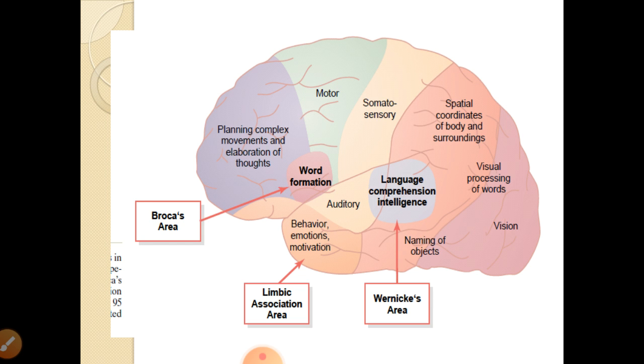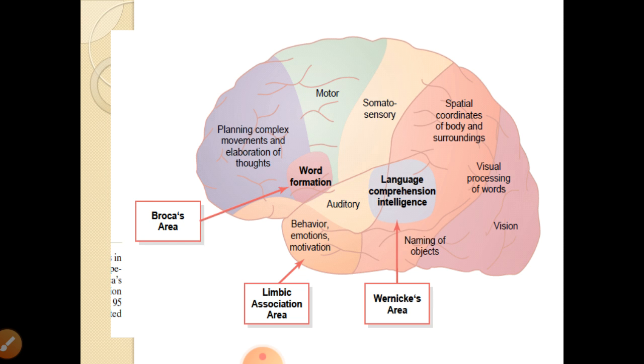In the same way, if the subject sees written or printed words, the further analysis takes place in the association cortex, and further language comprehension takes place, and the subject is able to see A for apple and then tell it.